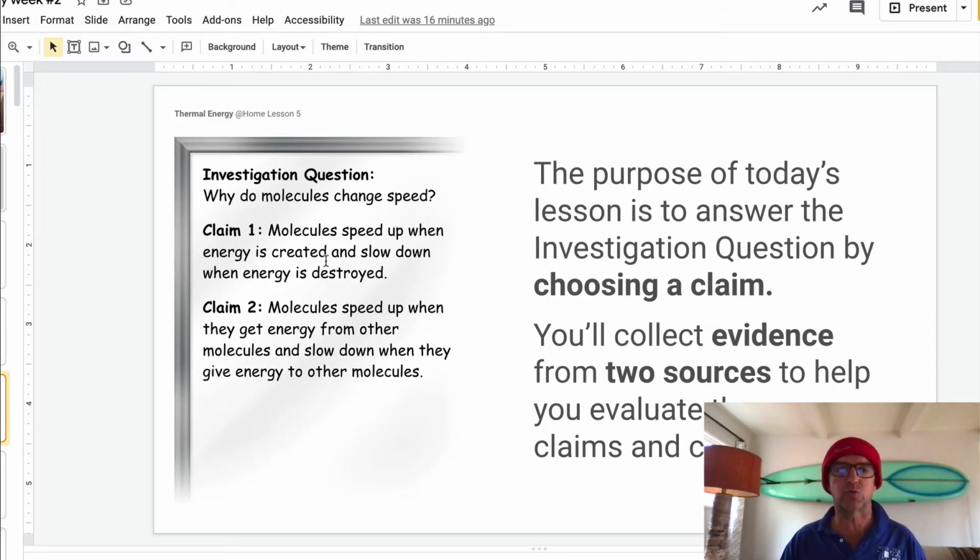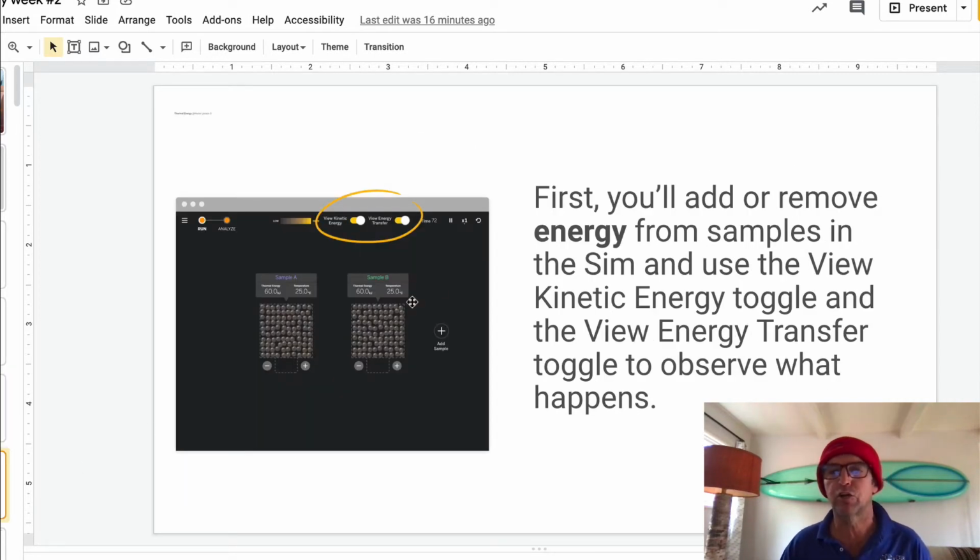So we have these 2 claims. Claim 1: molecules speed up when energy is created, and slow down when energy is destroyed. Claim number 2: molecules speed up when they get energy from other molecules and slow down when they give energy to other molecules. Let's take a look at the evidence. First, you'll add or remove energy from samples in the sim and use the view kinetic energy toggle and the view energy transfer toggle to observe what happens. We're going to do that together now. I want you to go play with it, but watch me do it first, just as a little overview.